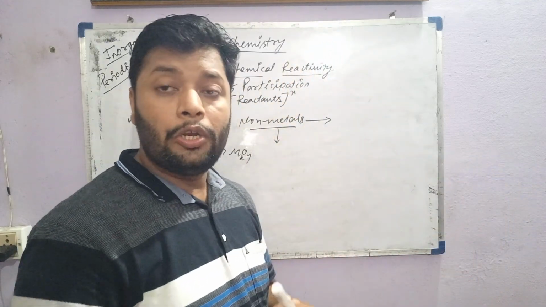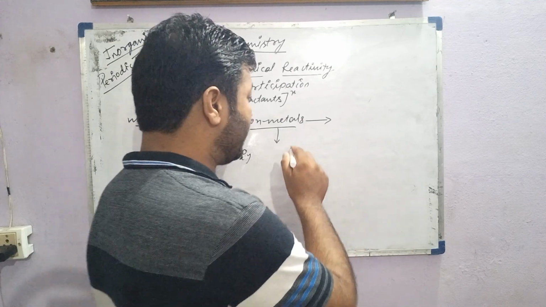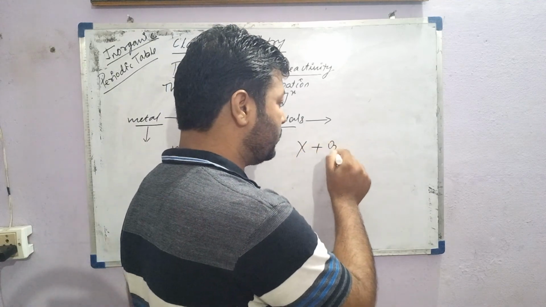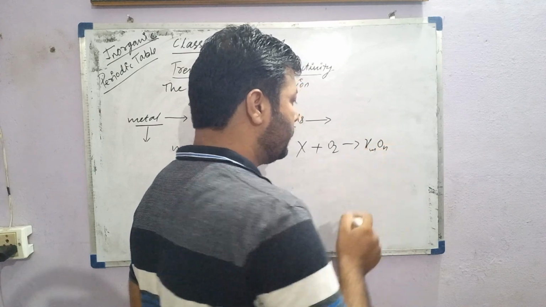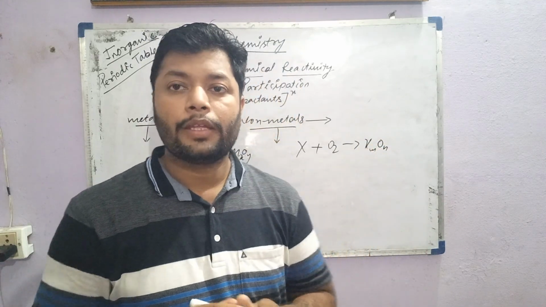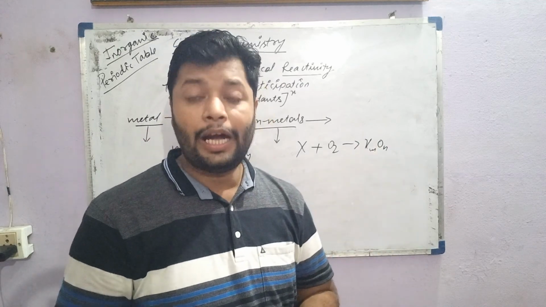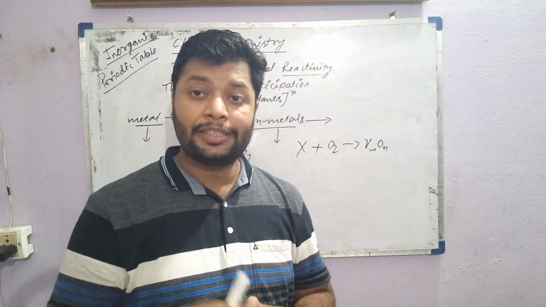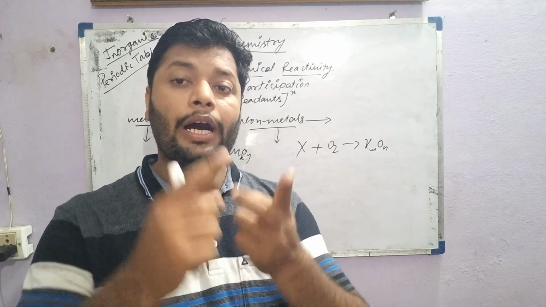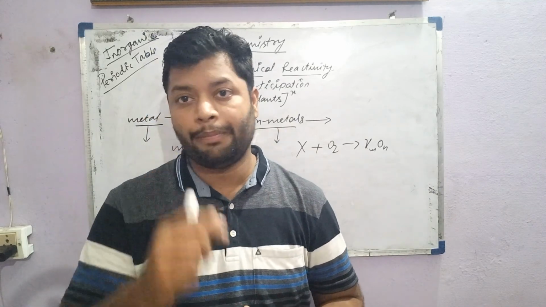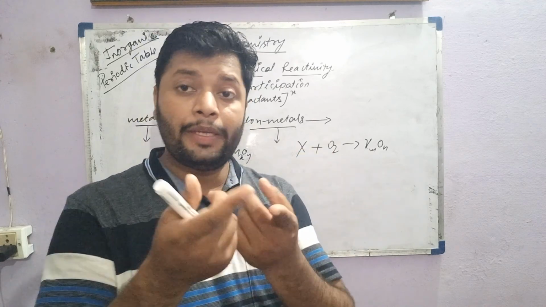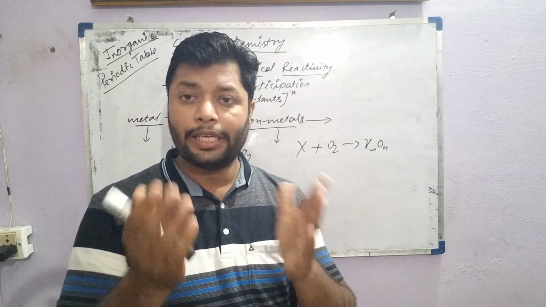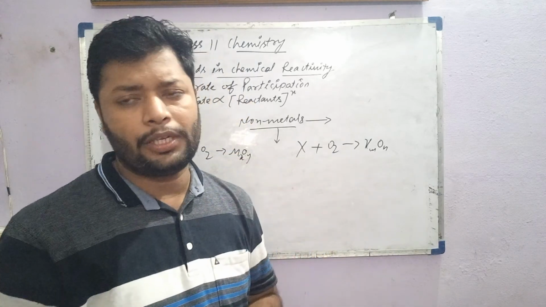Now follow the same route for non-metals. Suppose I take a non-metal like X and react it with oxygen to form a general formula XmYn. Non-metal oxides are generally acidic, but sometimes amphoteric or neutral, but not basic. Non-metal oxides are not basic. They may be acidic, less acidic, amphoteric, and sometimes neutral.